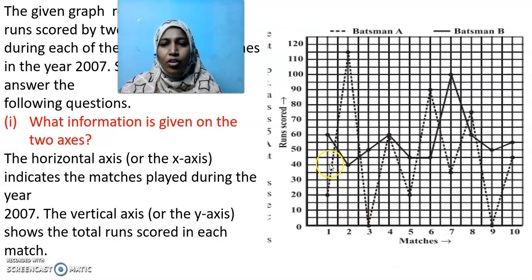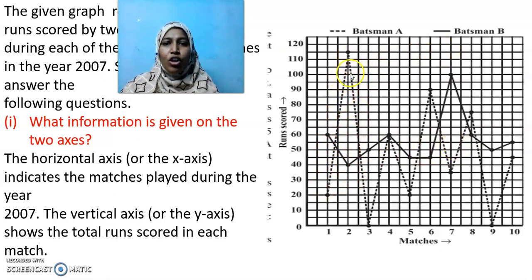Okay. Are you able to see this graph? How many line graphs are there here? Yes, we have 2 line graphs. We have a line graph with dotted lines and a line graph with continuous lines. Two line graphs are there. Imagine if I use two colors, one in red color, one in blue color line. You can have it that way.